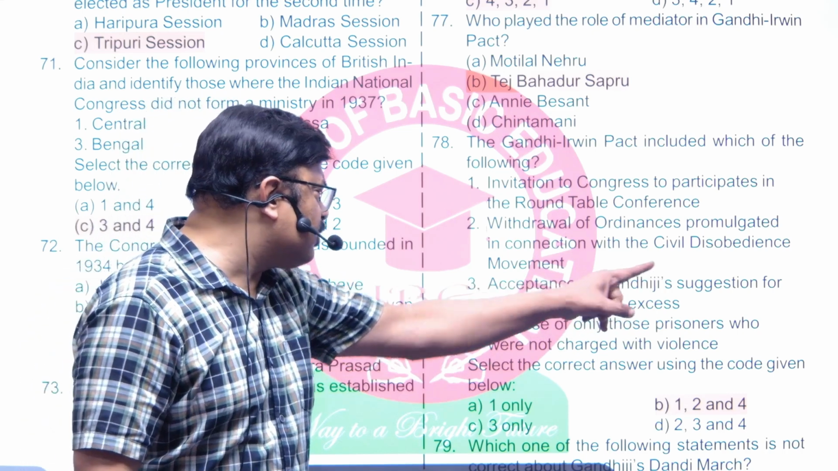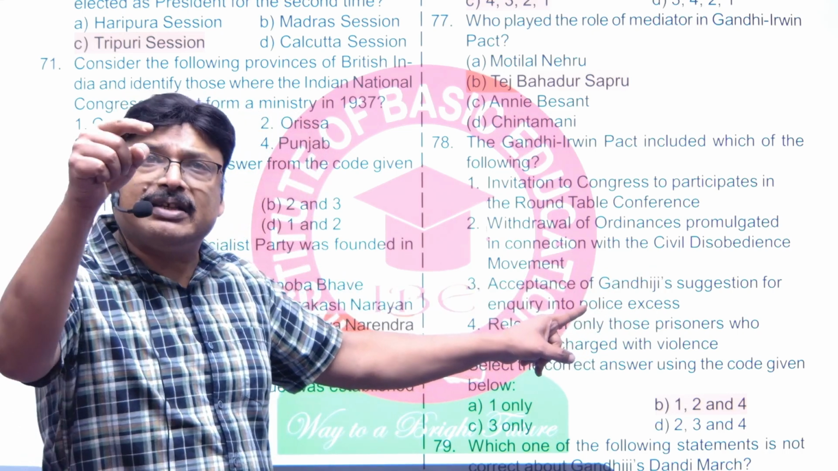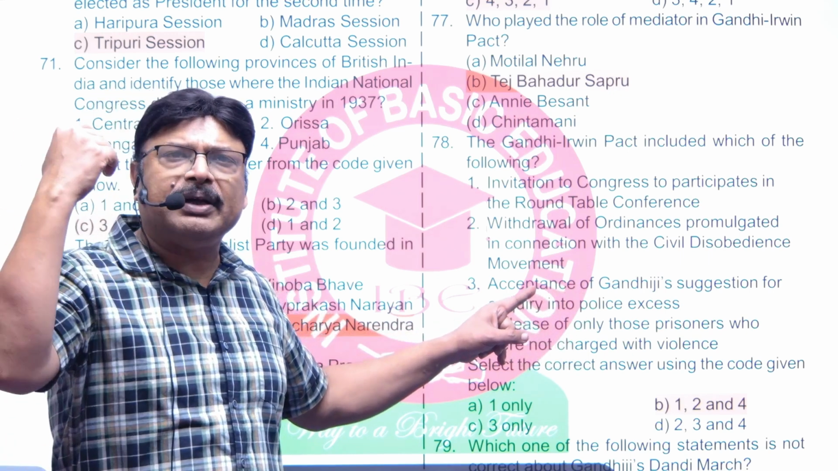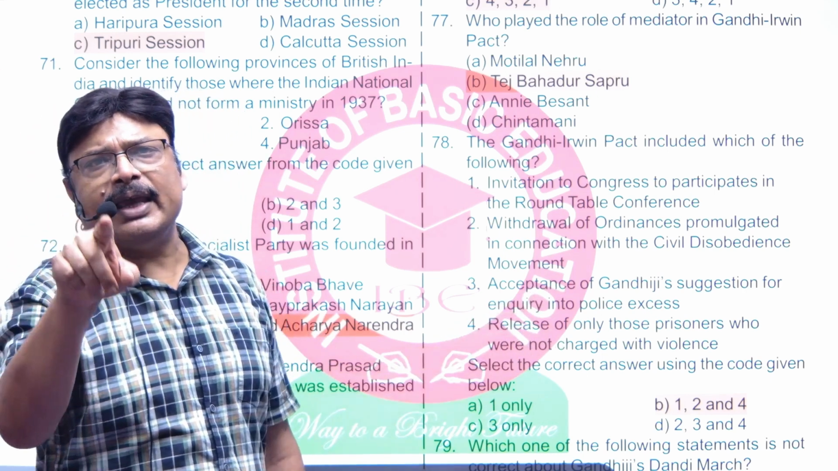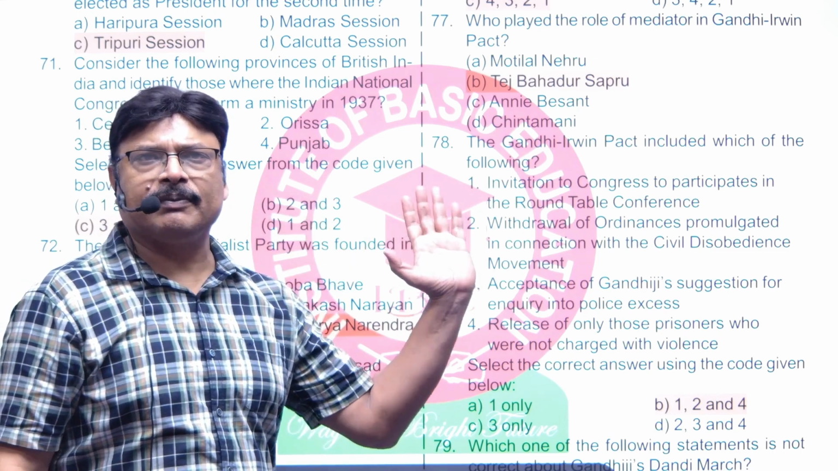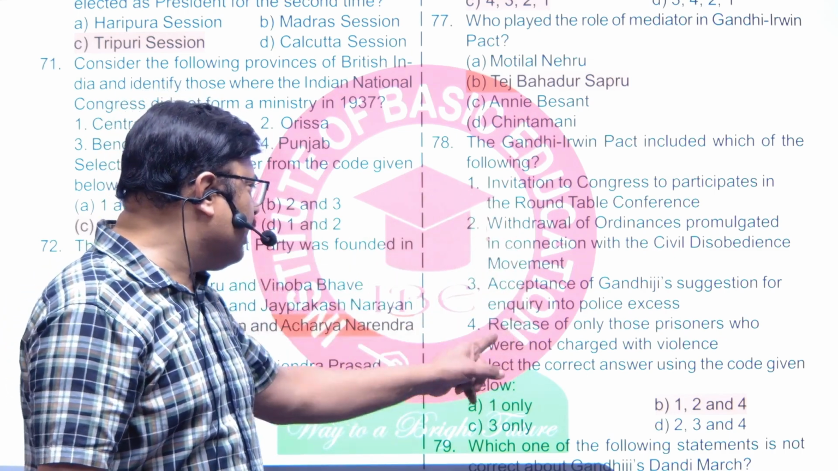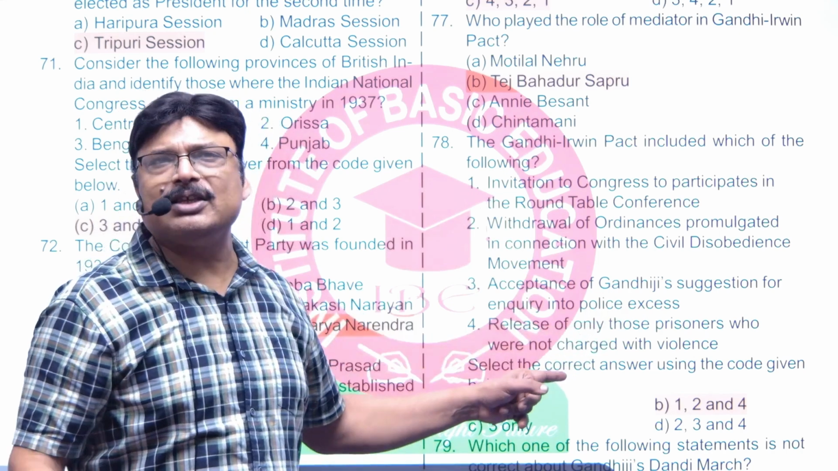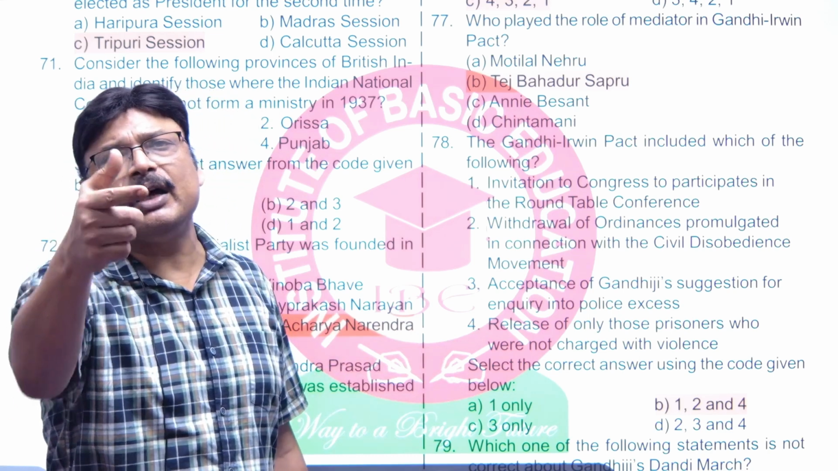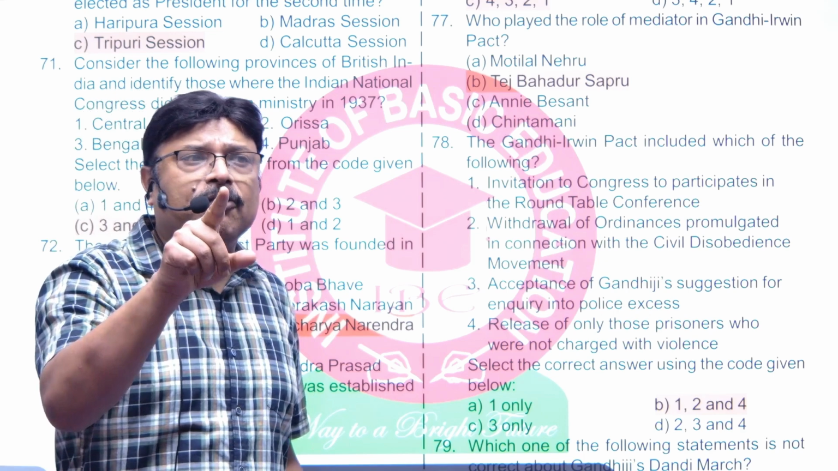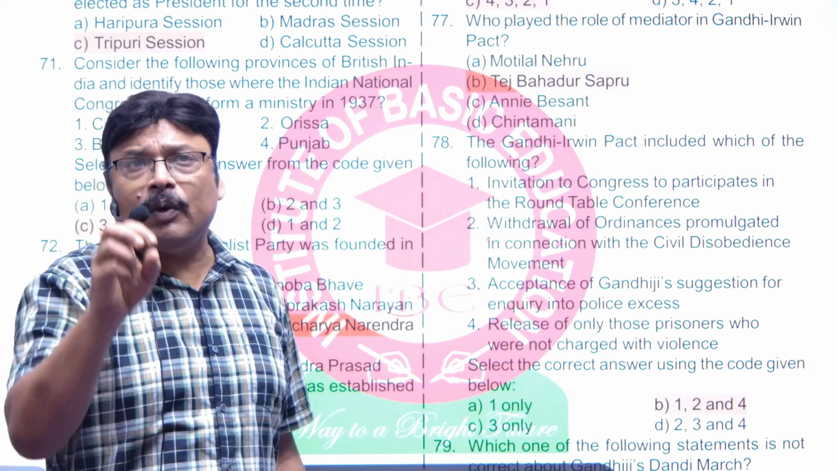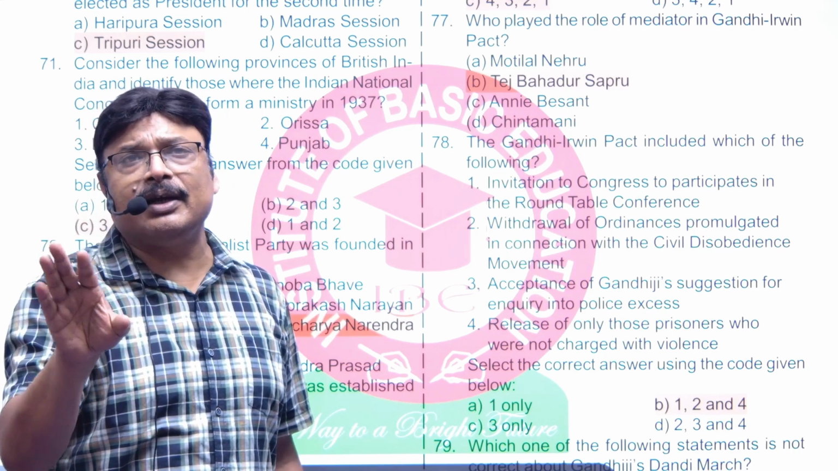Third, acceptance of Gandhiji's suggestion for inquiry into police acts. That was denied. By whom? Irwin. He said no. He said, I am not going to inquire into what has been done, because it was a case of maintaining law and order. So whatsoever had happened, so happened. So that's why third was not there. Fourth, release of only those prisoners who were not charged with violence. Obviously, it was accepted. And this is the reason why Bhagat Singh could not be saved despite Gandhi wanting it, because he was killed for Saunders' murder, not for throwing the bomb. His friend Batukeshwar Dutt, who had thrown that bomb and nobody was injured, was released.